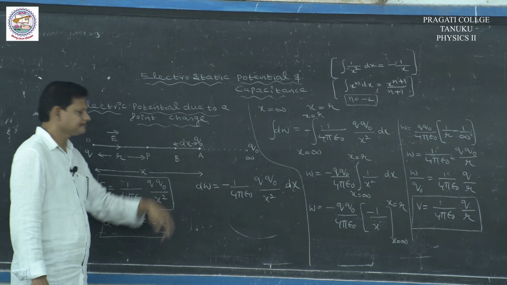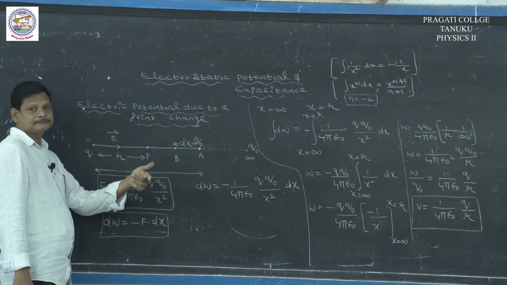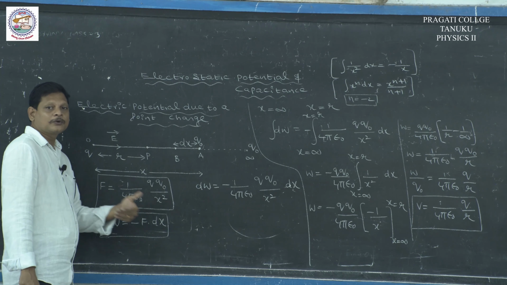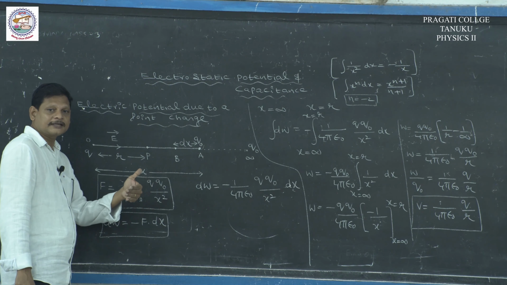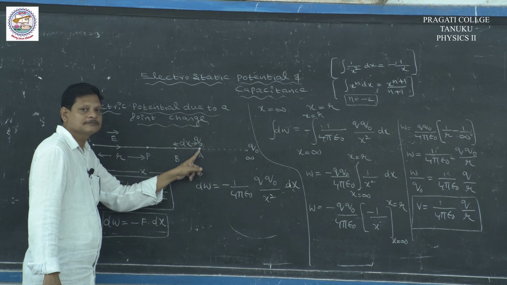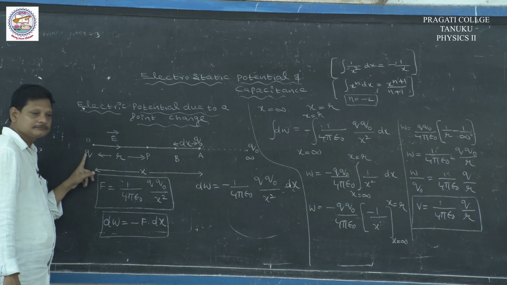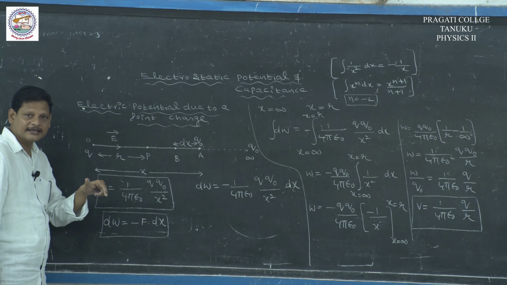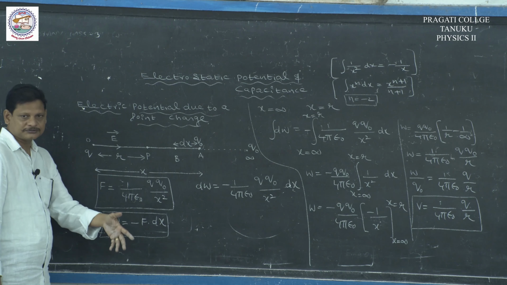So, Q always opposes Q naught. That is why we have to do some work against the electric field. Once Q naught is in the field, it is opposed by Q. So, there exists an opposing force.